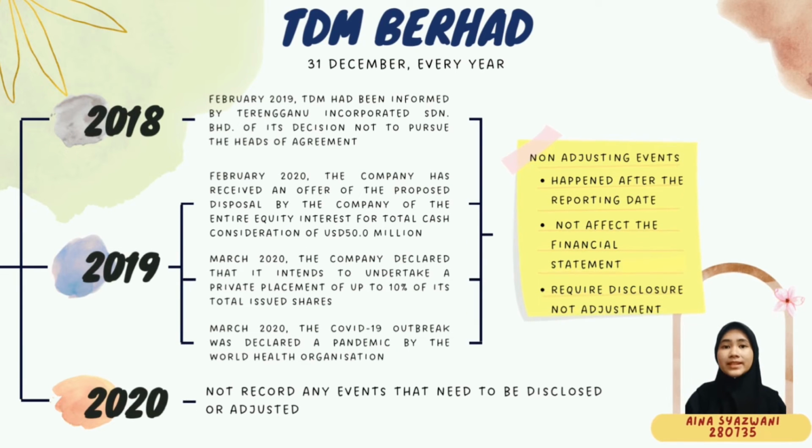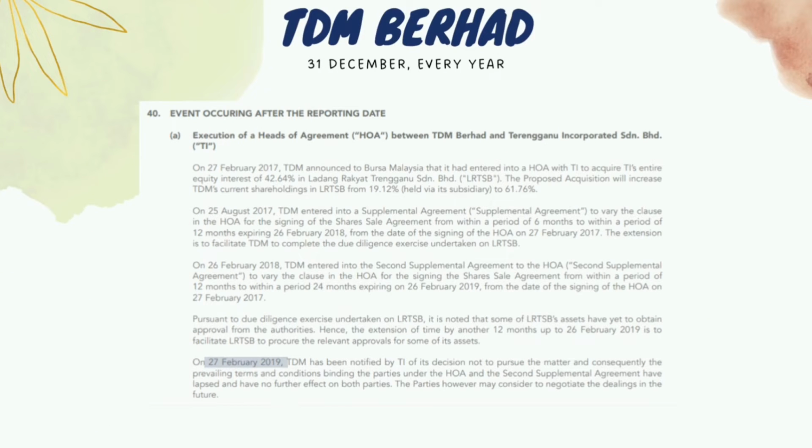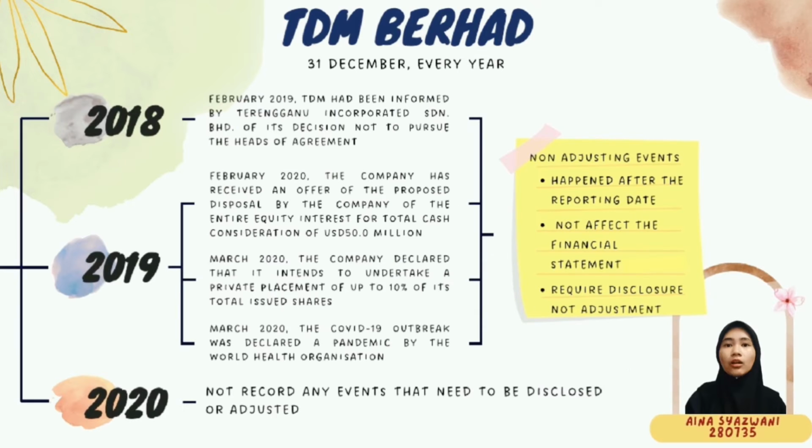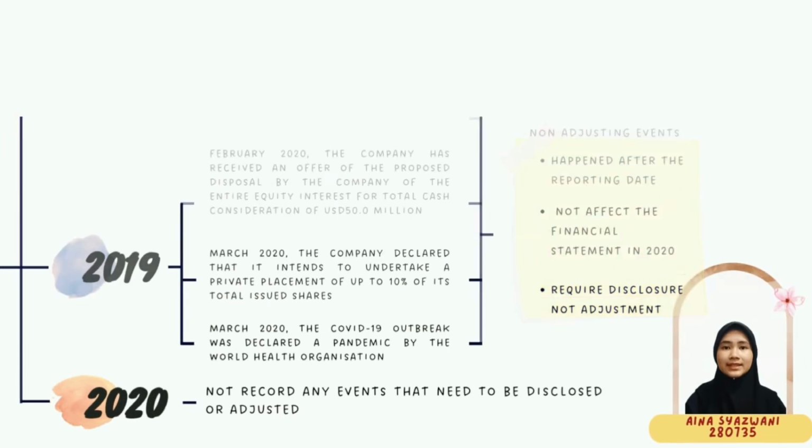TDM Berhad prepares its financial statements on 31st December every year. TDM Berhad reported 1 event in 2018 and 3 events in 2019. All of these events were considered non-adjusting events as the events happened after the reporting date. They do not affect the financial statements in the particular year, but the company needs to disclose them in the notes to the accounts of the financial statements. In the annual report 2020, TDM Berhad did not record any events that need to be disclosed or adjusted.